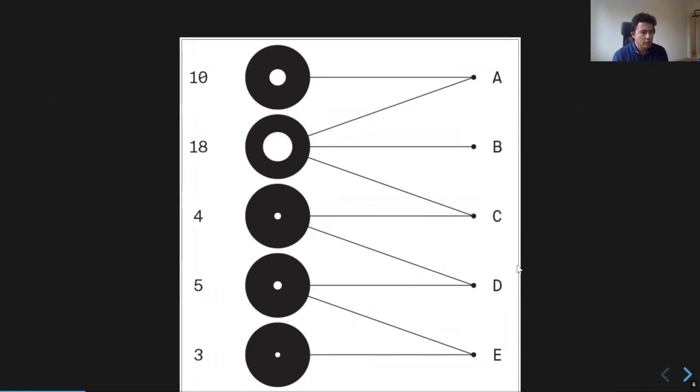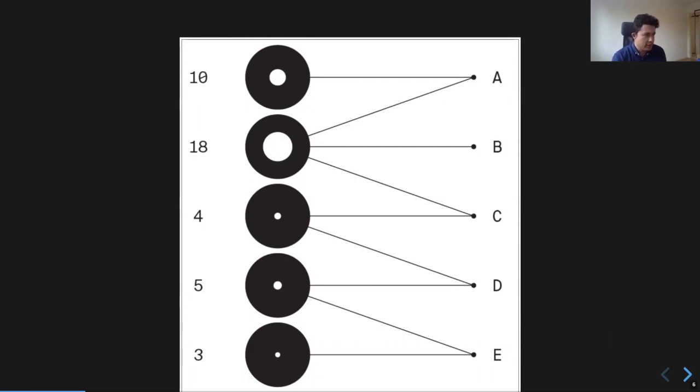Let's say we want to elect 4 out of 5 candidates. The question would be, which 4 out of 5 do we actually elect? What's the most fair way to do it? Since candidate A has a lot of backing, we probably should elect A, but candidate E doesn't have a lot of backing, so probably E could be the candidate that's not elected.